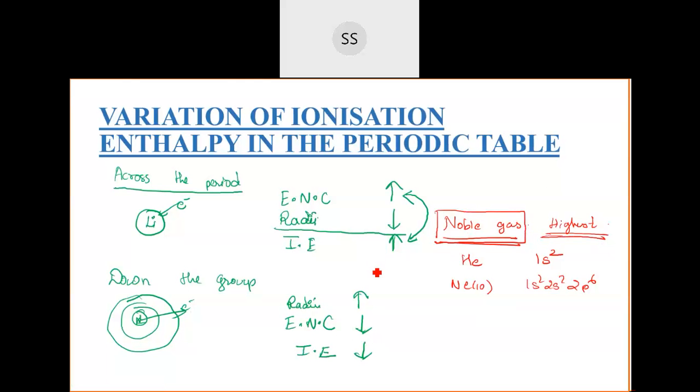The question is, if the third electron has to be removed, will it be called the third ionization enthalpy? Yes, correct. If you want to remove the third electron, it will be the third ionization enthalpy. And that will be still higher compared to the second one. It will be very difficult to remove the third electron.